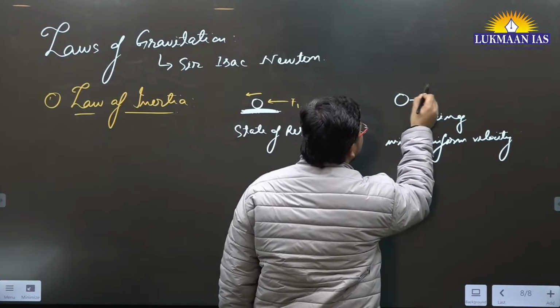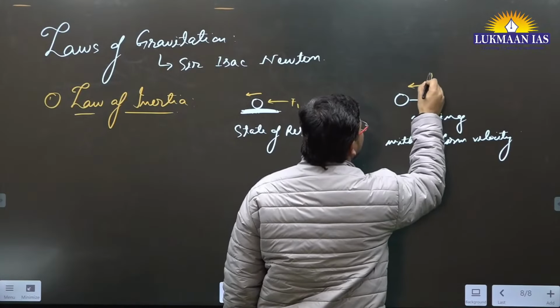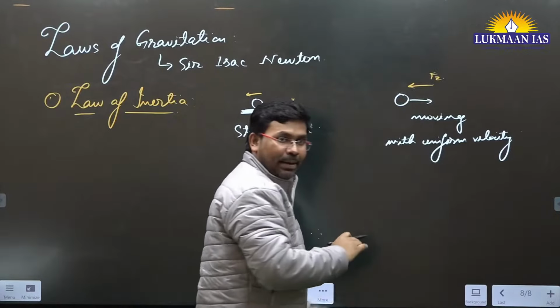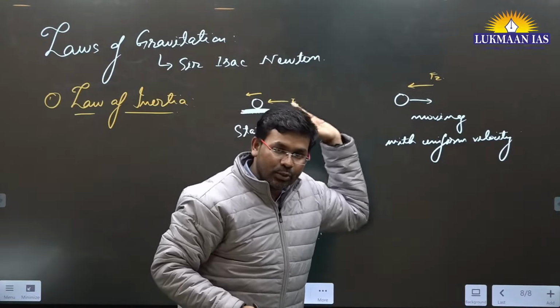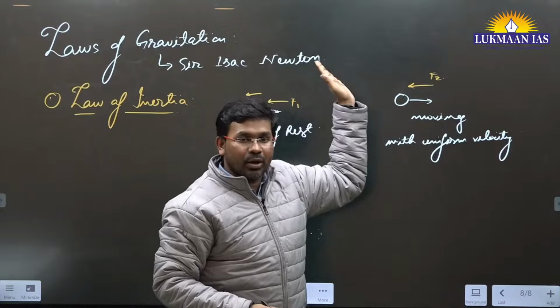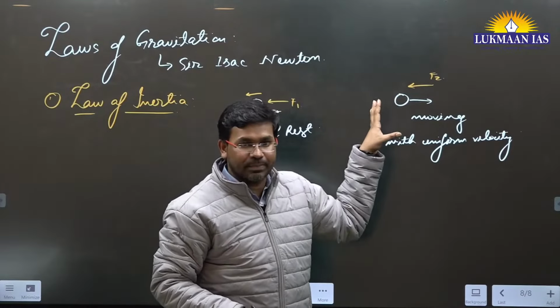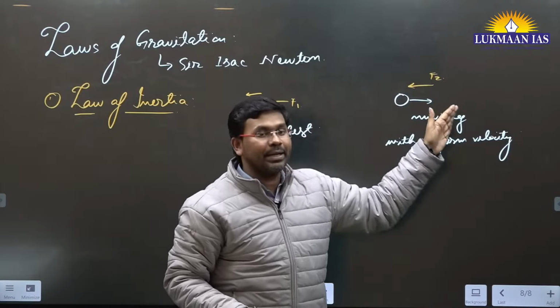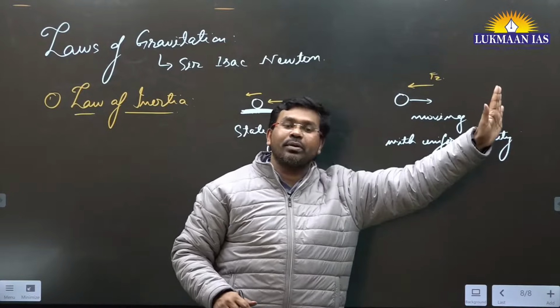We can apply the force in the same direction, and it's going to increase the speed. If we apply it in the opposite direction, it's going to decrease the speed. Otherwise, it's going to remain in uniform motion like this forever.